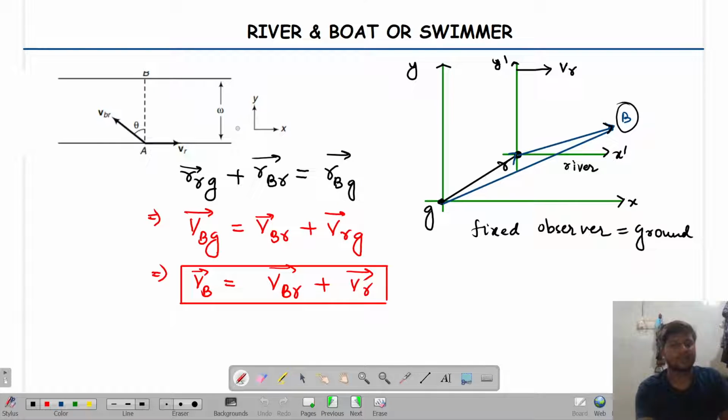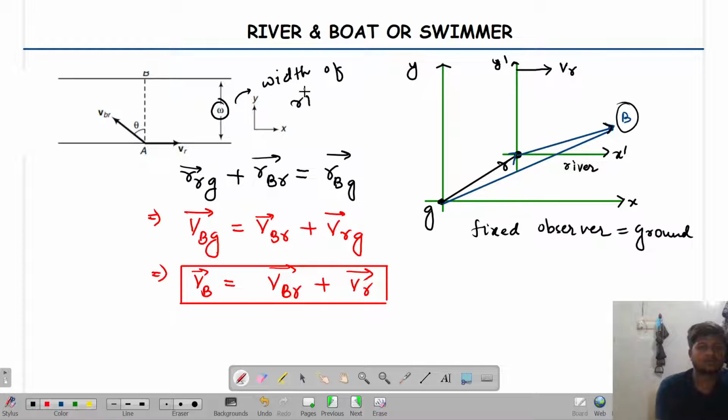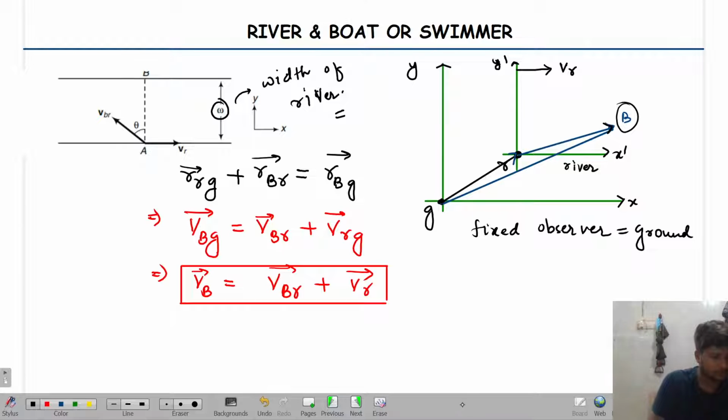Okay. Now look over here. We are trying to define the parameters. What are the parameters? The width of the river is given as W. This is the width of the river. Got it or not? So all the parameters are given: the width of the river, this is velocity of boat with respect to the river, and this is velocity of the river. The boat needs to have the original velocity equal to velocity of boat in the river plus velocity of the river. Are you able to get me or not? Yes or no?